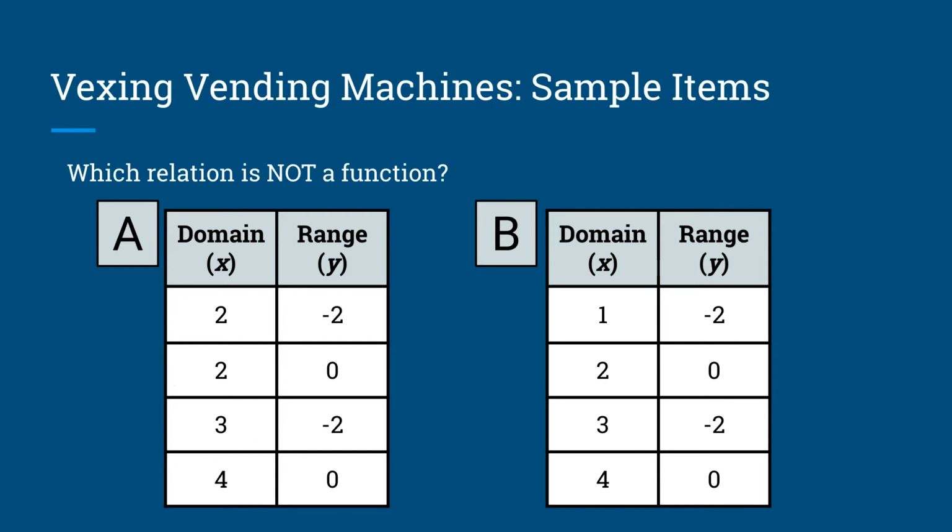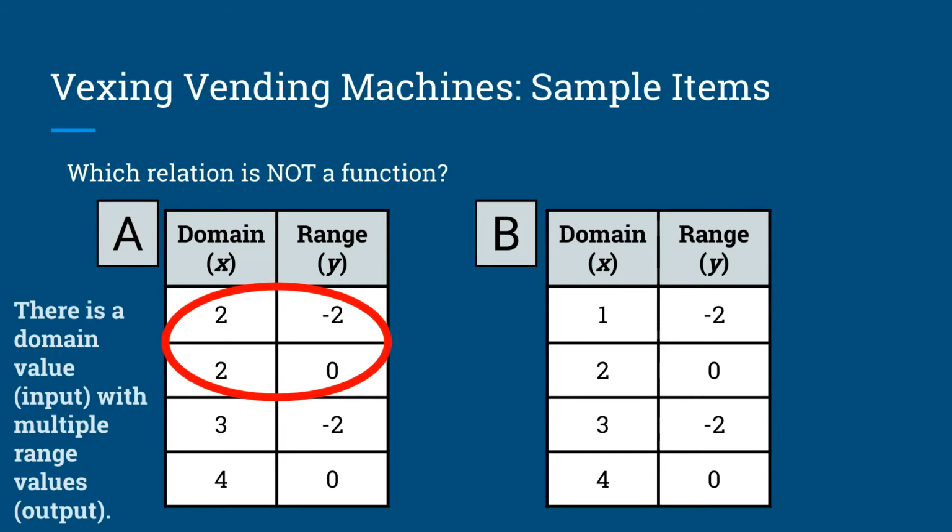Which relation is not a function? We have two different tables of values. The domain X and the range Y for table A. So we have 2 and -2, 2 and 0, 3 and -2, and 4 and 0. Students may notice immediately that choice A has a domain value, in this case 2, matched with multiple range values. And they need to be able to explain it in exactly those terms.